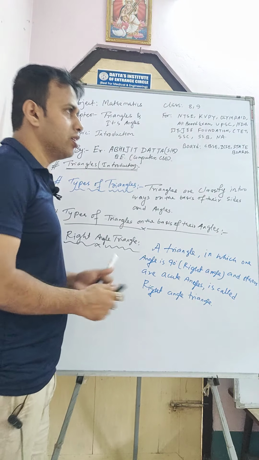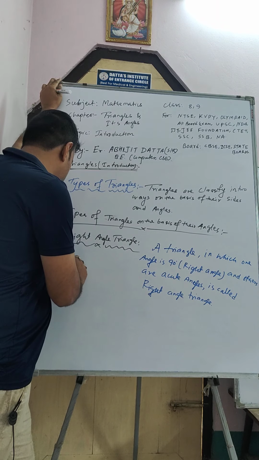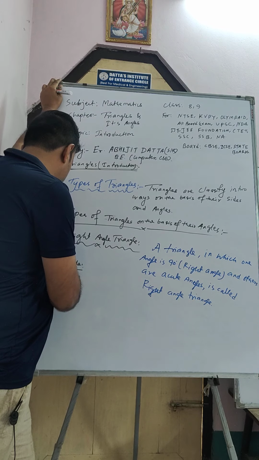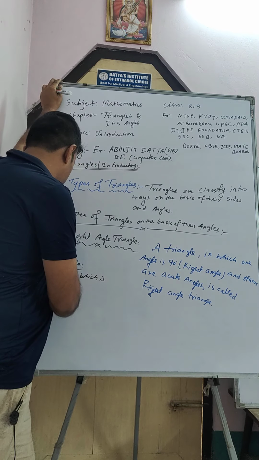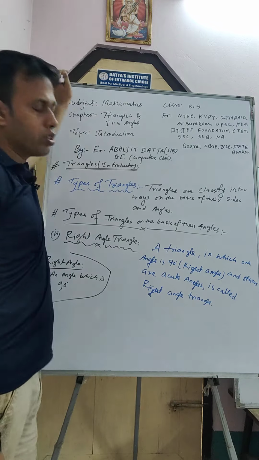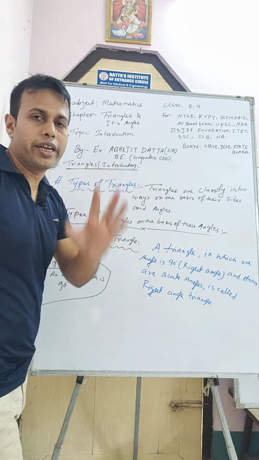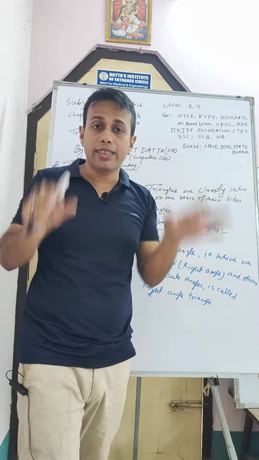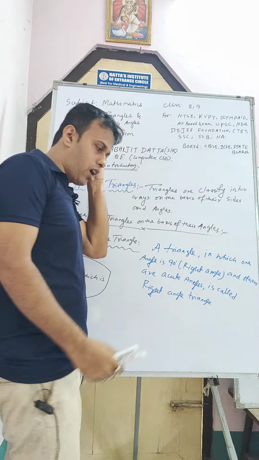So what is a right angle? I write a short note here. Right angle means an angle which is 90 degree. Okay. An angle which is 90 degree is called a right angle. So in a triangle, among the three angles, one angle must be 90 degree and the other angles will be less than 90. That means the other angles will be acute angles.